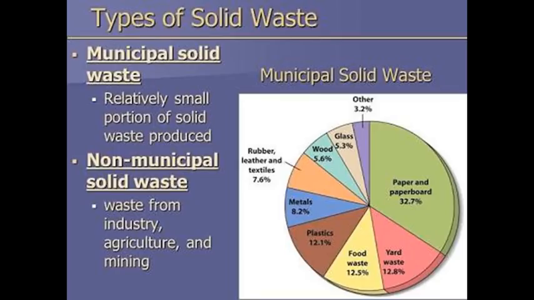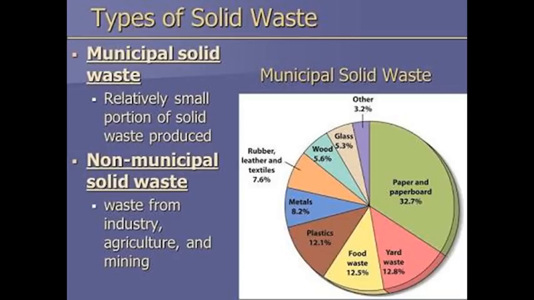You can see here in the sketch, the paper and paper board is 32%. You can see yard waste is 12.8%. This is a sketch showing municipal solid waste. It includes, as I am showing here, the major part of paper and paper board, because if you are collecting from institutional buildings, the waste of paper is much more compared to other types of waste.